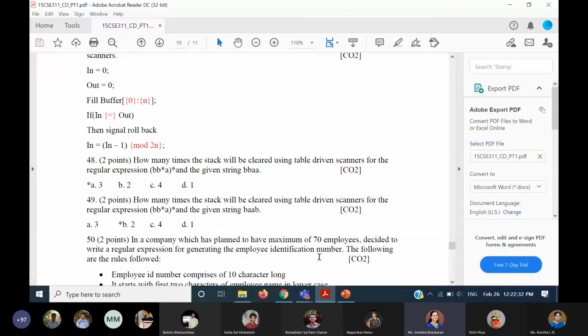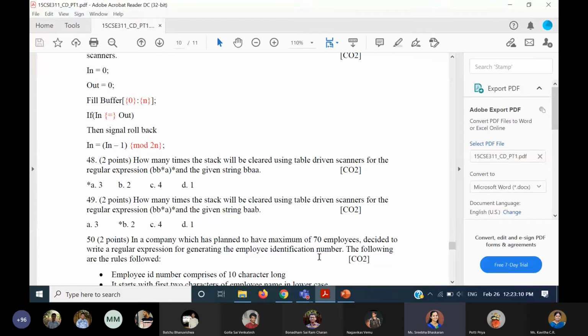Initial state itself will be the final state. So we should have B, B star, A. From the initial state, we will move with respect to B, and there itself we will have a self loop with respect to B star. And from the 0th state to 1 state, we will be moving with respect to B transition, and from 1 state to 0th state, we can move with respect to A transition. And it is a star closure. So initial state itself will be the final state.